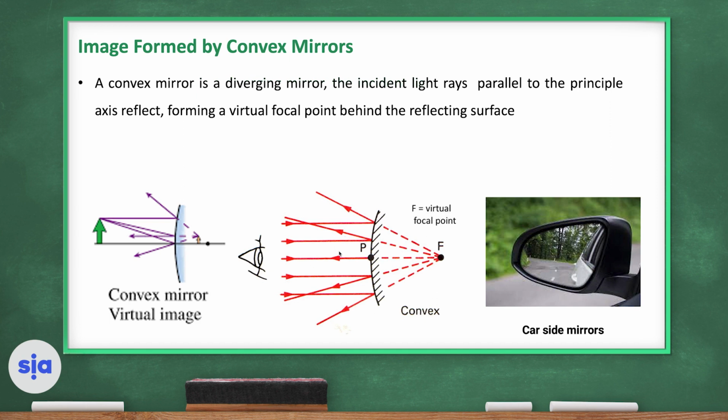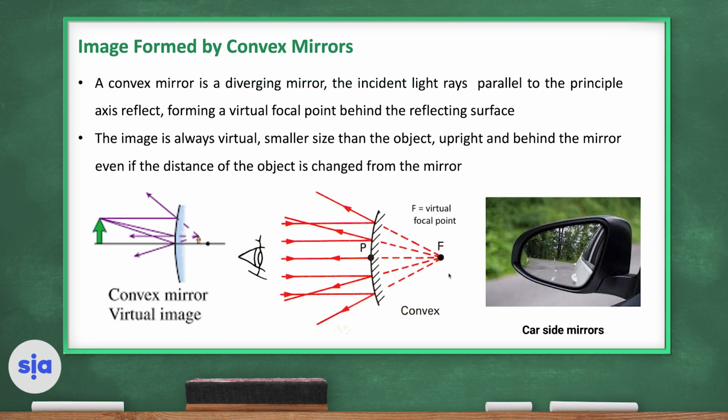So if it is a convex mirror, a diverging one, the incident rays parallel to the principal axis will reflect back, and the extension of these reflected rays will form a virtual focal point behind the mirror.